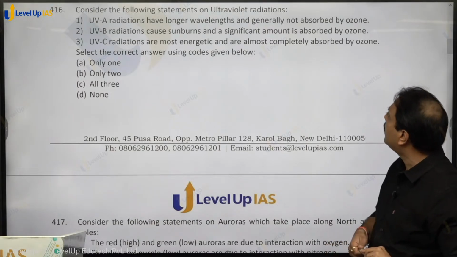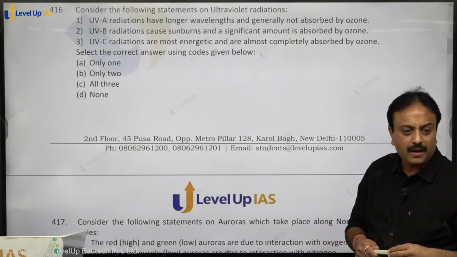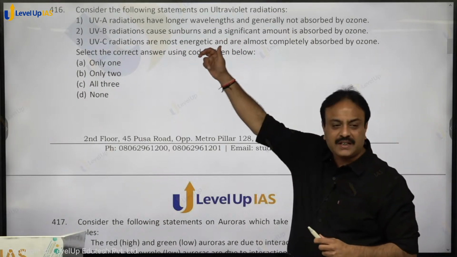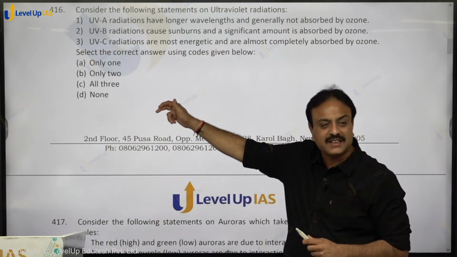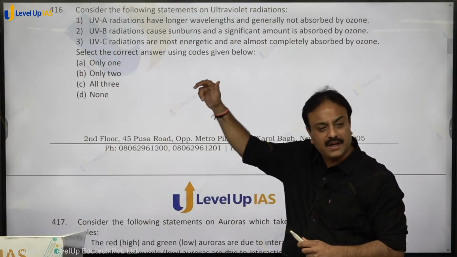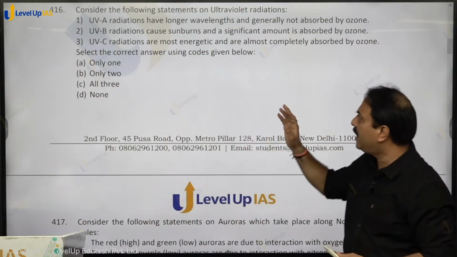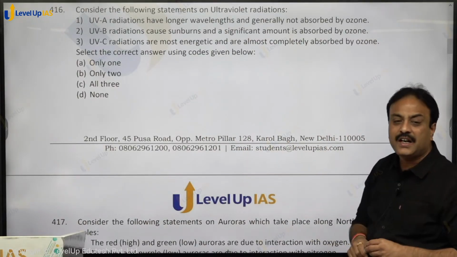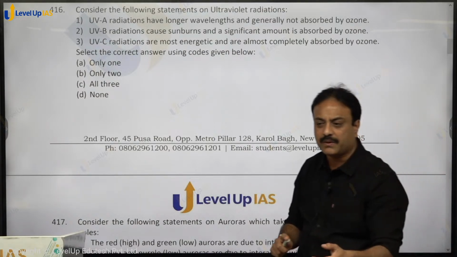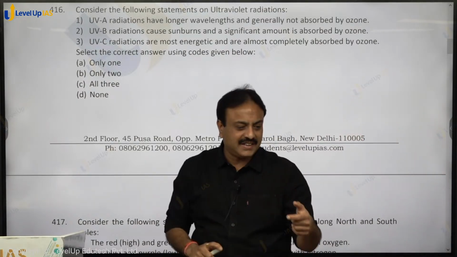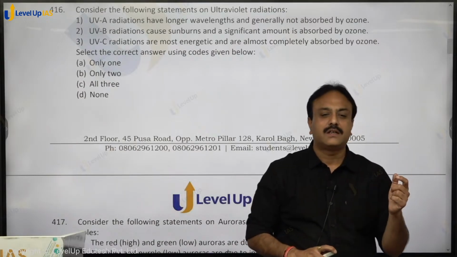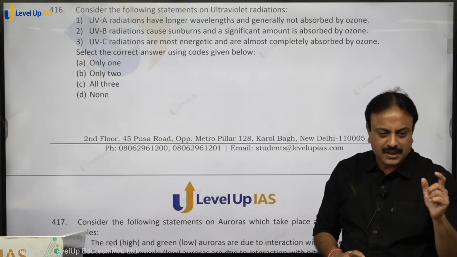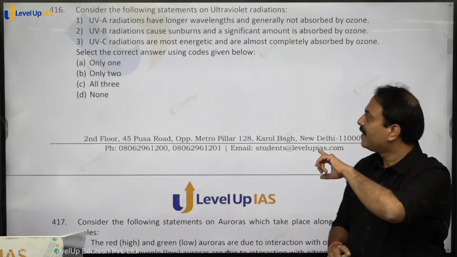Ultraviolet A radiations have longer wavelengths and generally are not absorbed by ozone. A, B, C: maximum wavelength A, less B, further less C. Energy maximum C, less B, further less A. So A has longer wavelength and is generally not absorbed by ozone. They reach the surface of Earth and they cause aging, wrinkles, tanning. जितने ब्यूटी पार्लर इसी से चल रहे हैं.